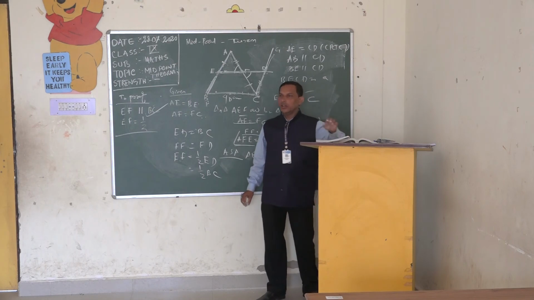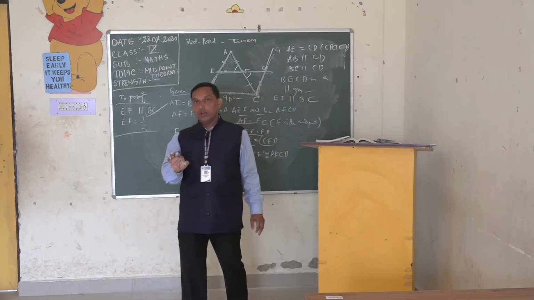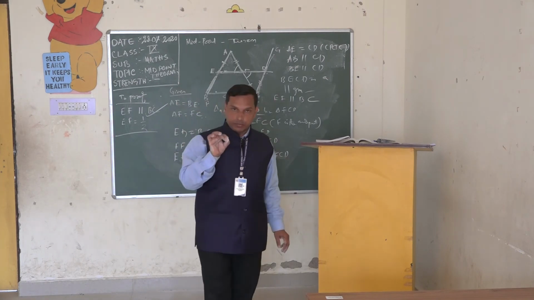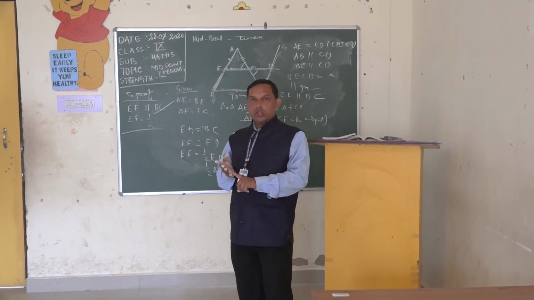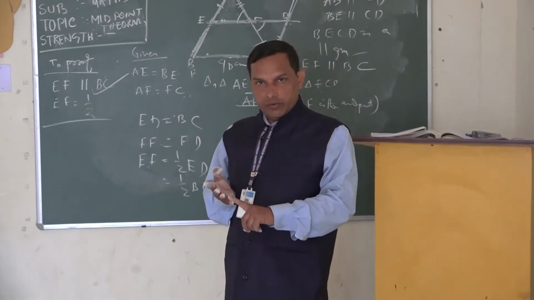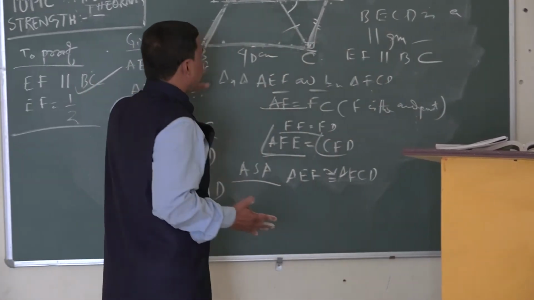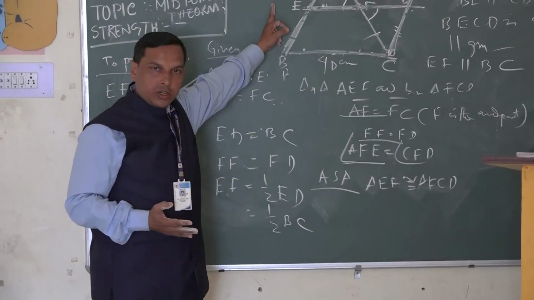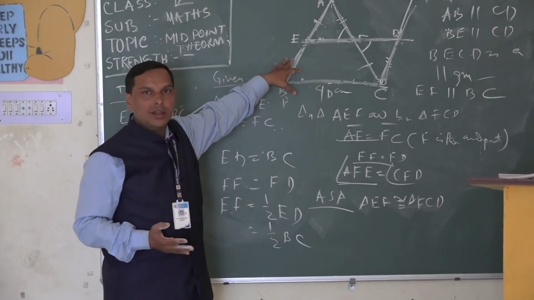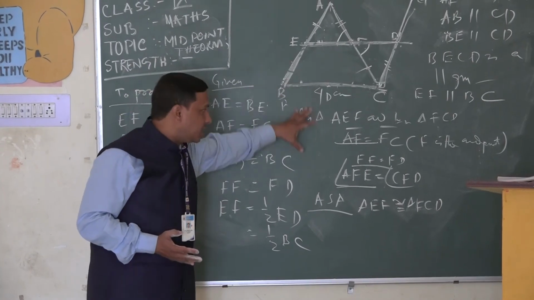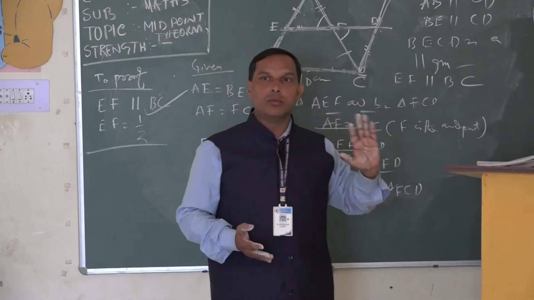This is actually the midpoint theorem, and students, you must be very careful when proving a theorem. You have to write the theorem name, given data, construction, and then proof. So bit by bit, the given data carries 1 mark, construction 1 mark, and the details of the proof carry further marks, so that you can get full marks.